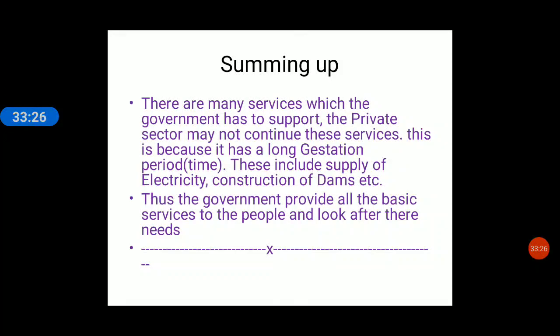They will spend on construction of the dam and the profit will come after 30-40 years when the dam starts to work or produce hydroelectricity. So certain activities are taken up only by the government because the duration in which they will get the profit is very long. In these types of services, the private sector doesn't work. This includes supply of electricity, construction of dams, etc. Thus, the government provides all the basic services to the people and looks after their benefits.